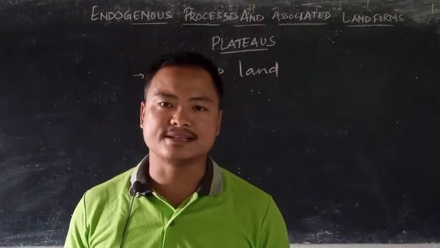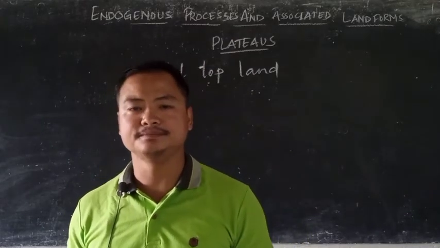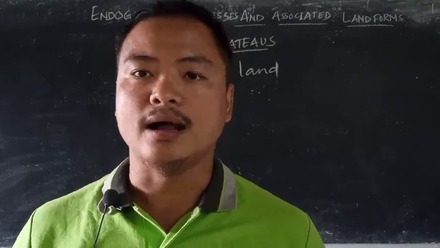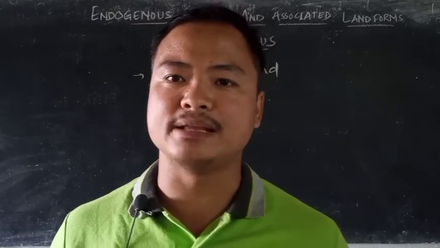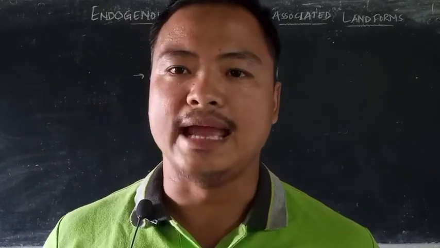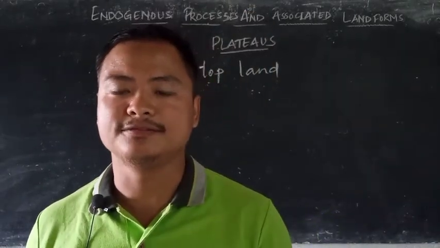The plateau, as defined by Strahler and Thaler, is an upland surface more or less flat or horizontal, upheld by resistant beds of sedimentary rocks or lava flows and bounded by a steep cliff.